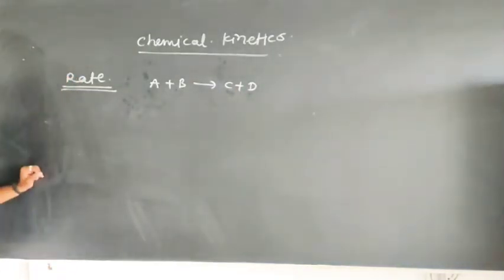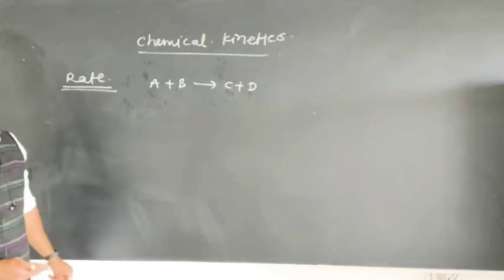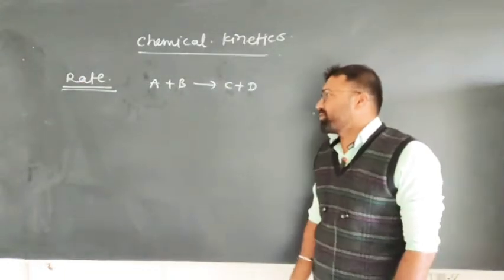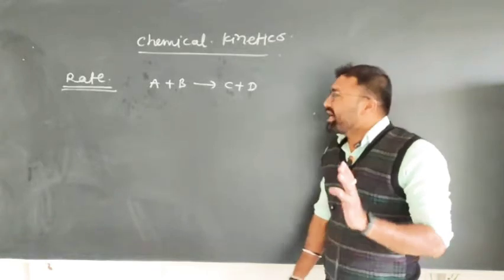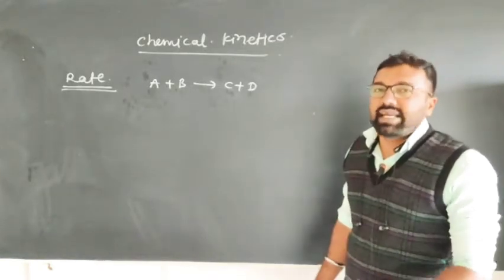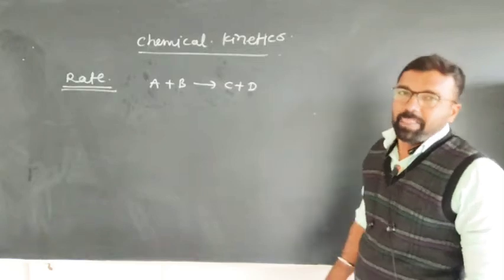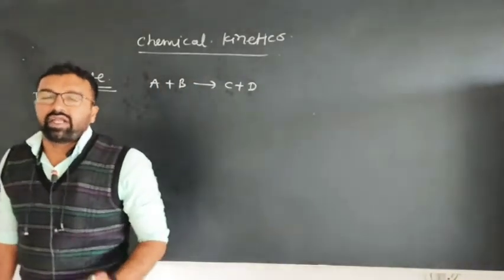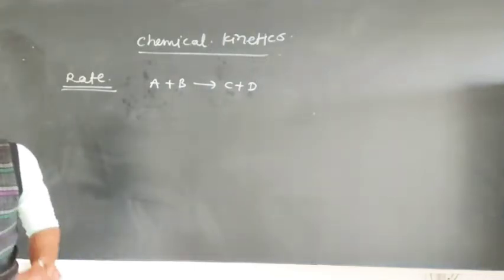Suppose I want to write the rate of this reaction, there are 2 types of rate. One is average rate and the second one is instantaneous rate, right. For average rate or instantaneous rate of the particular reaction, keep in mind rate is a positive quantity. Rate is always a positive quantity.